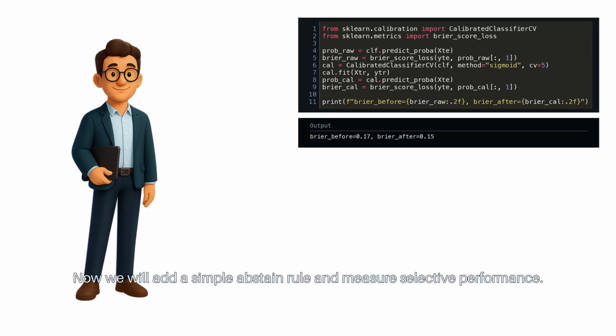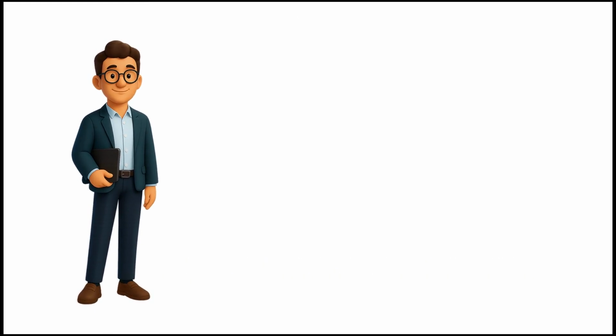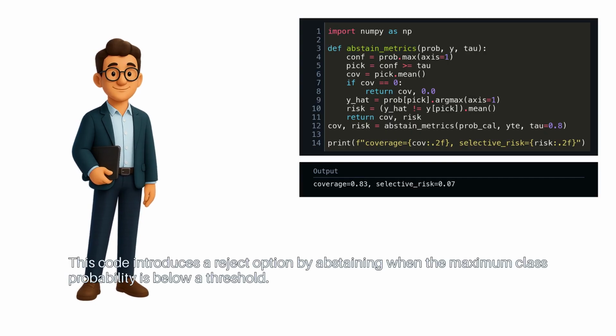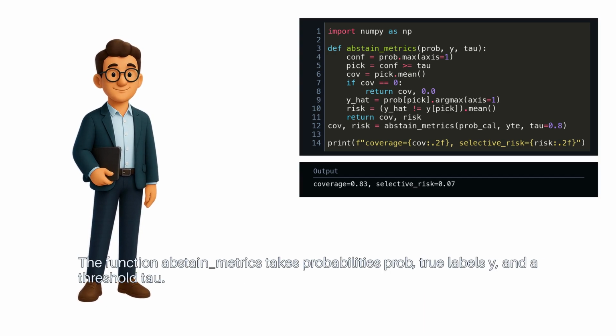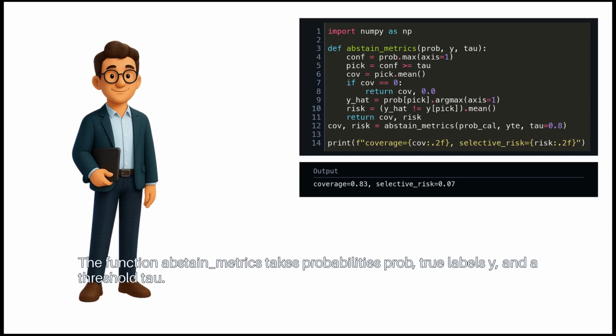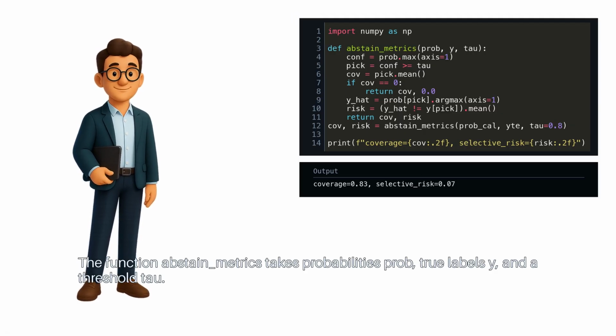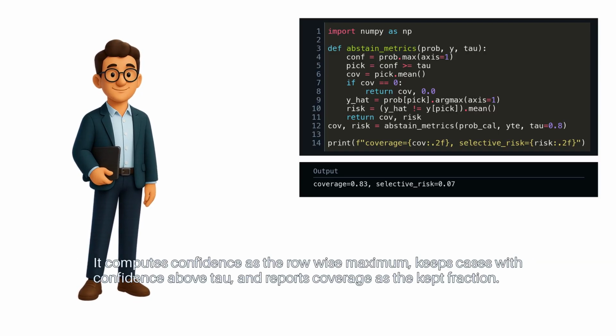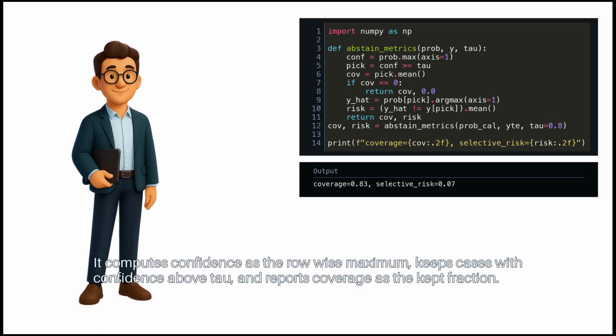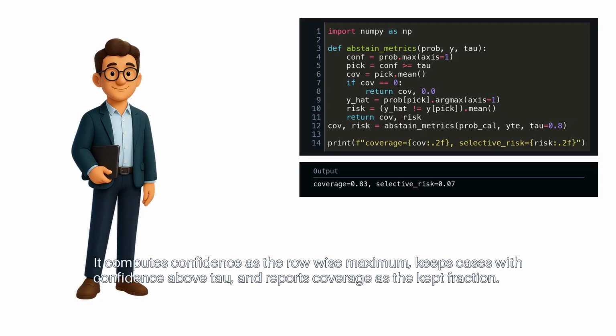Now, we will add a simple abstain rule and measure selective performance. This code introduces a reject option by abstaining when the maximum class probability is below a threshold. The function abstain_metrics takes probabilities prob, true labels y, and a threshold tau. It computes confidence as the row-wise maximum, keeps cases with confidence above tau, and reports coverage as the kept fraction.